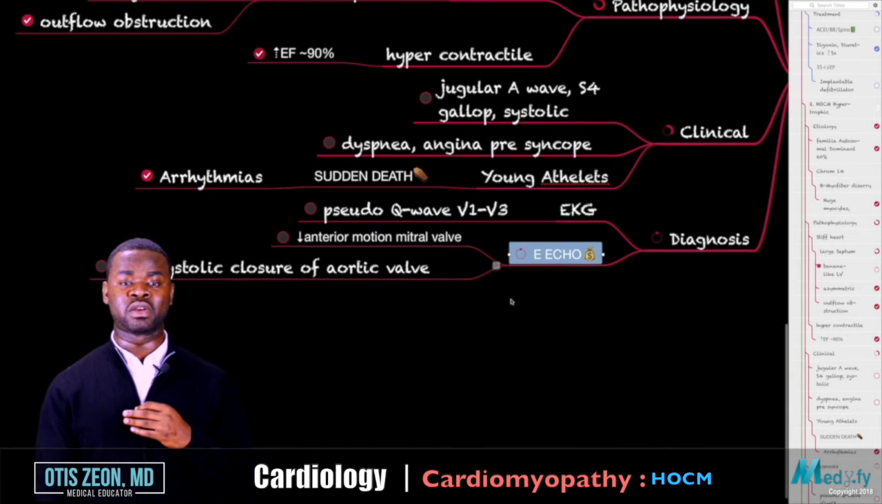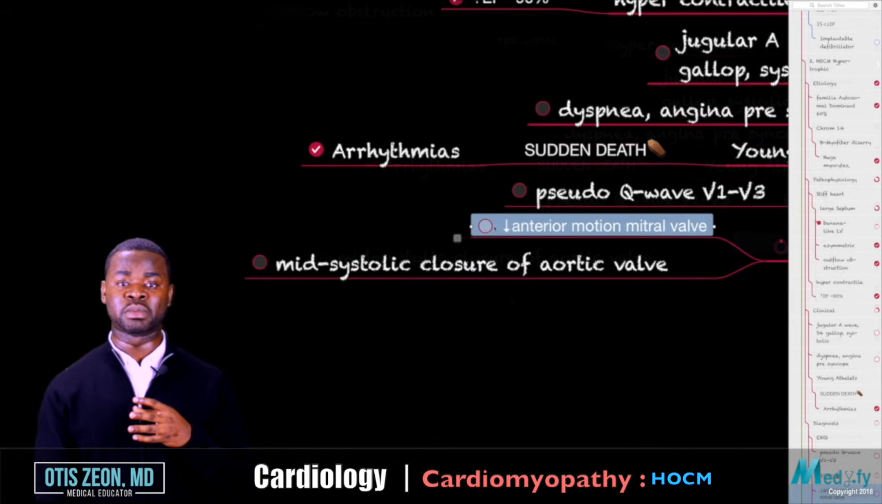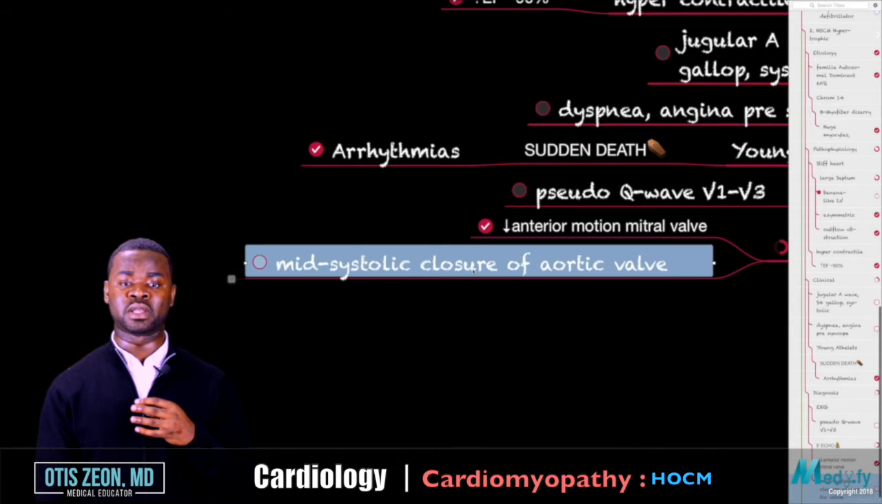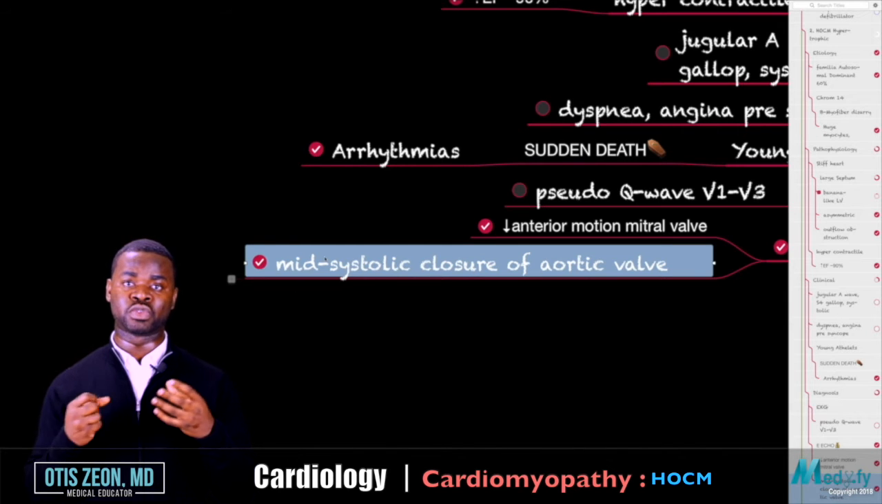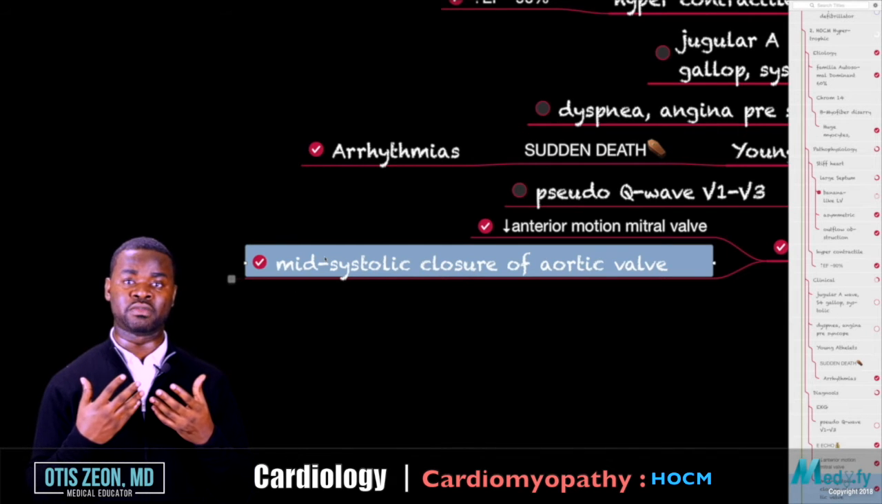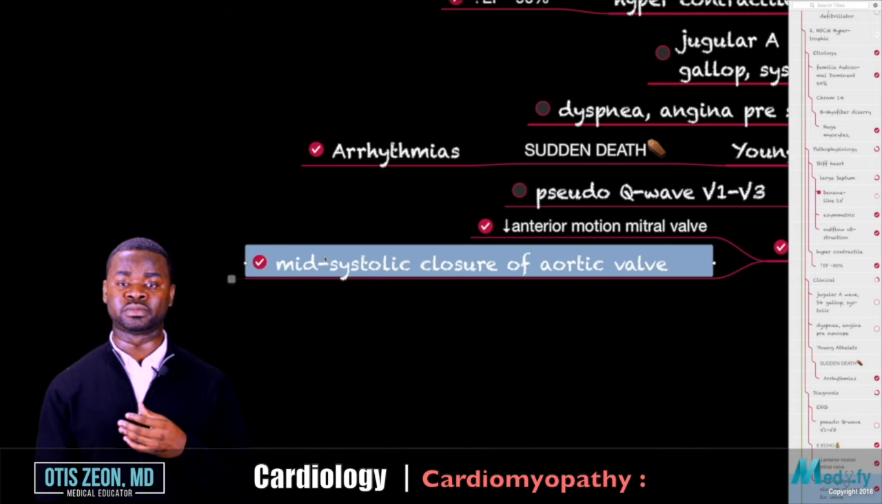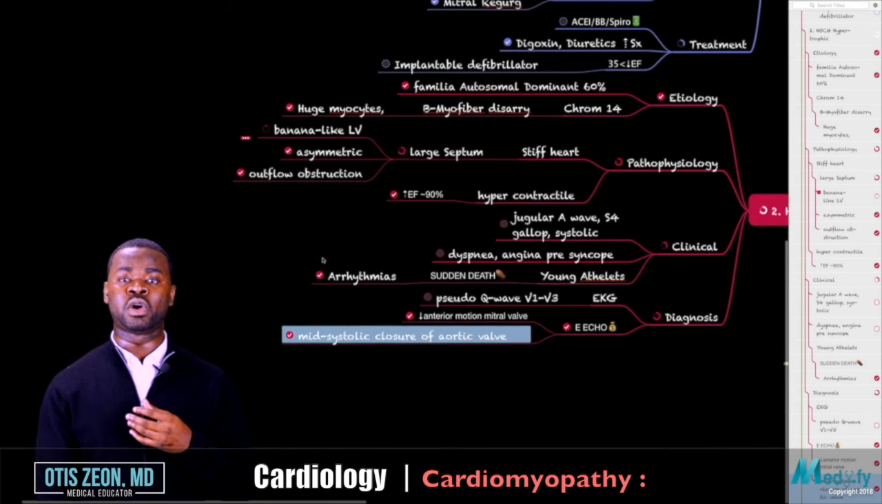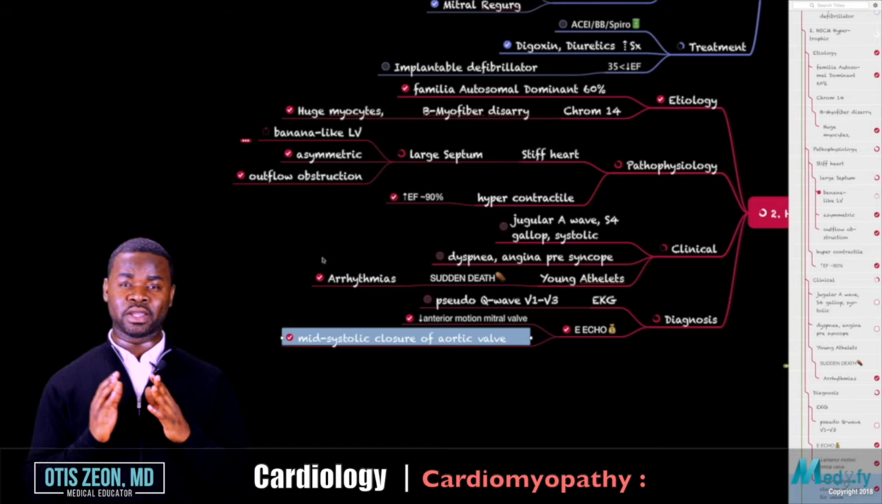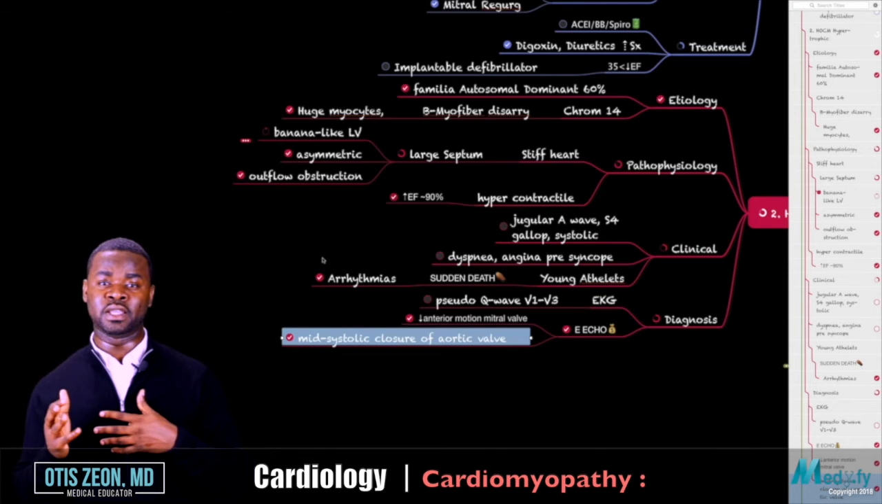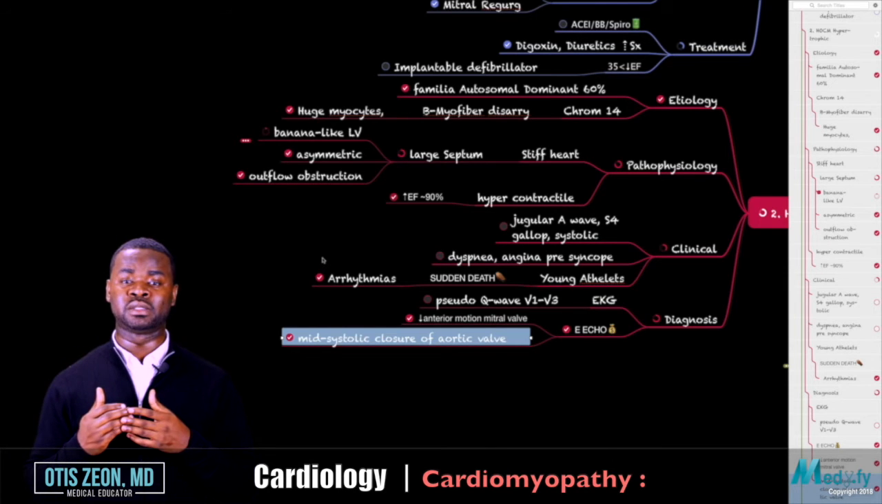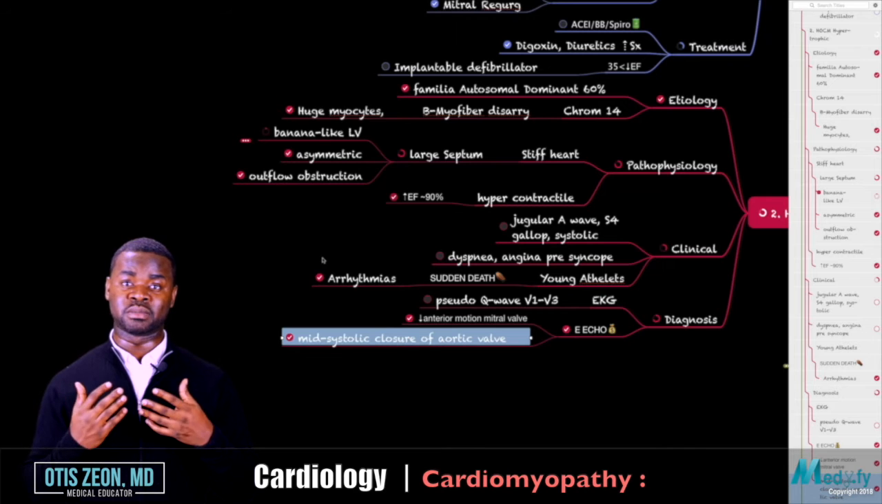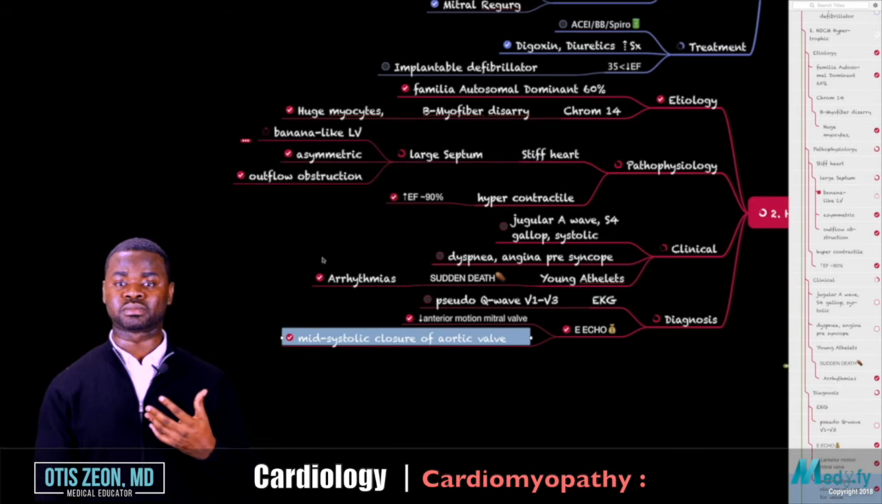So you can do an echocardiogram here, and the person may show you motion abnormalities. It may show you mid-systolic closure of the aortic valve. So again, this is something that leads to obstruction of blood flow from the left ventricle to the systemic circulation. HOCM is important in understanding this exact correlation with athletes and the fact that it's autosomal dominant and the fact that it presents with signs and symptoms of angina versus syncope.